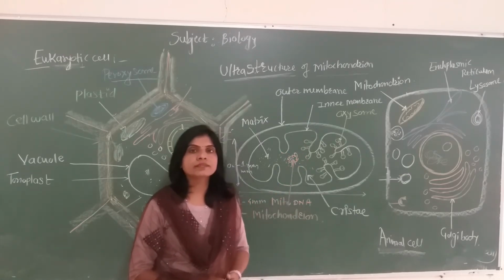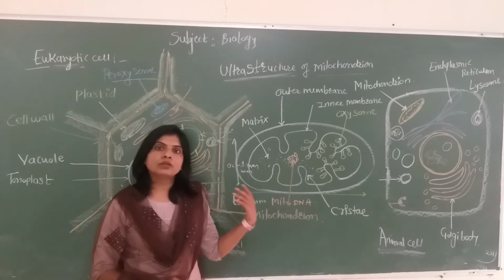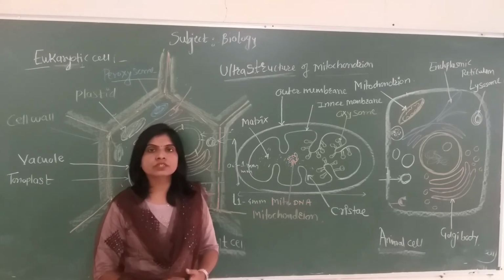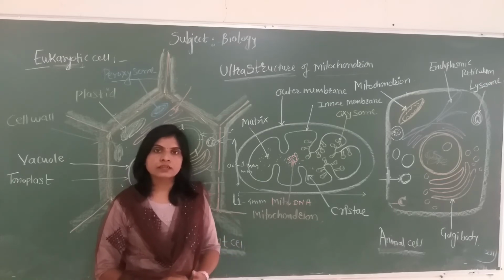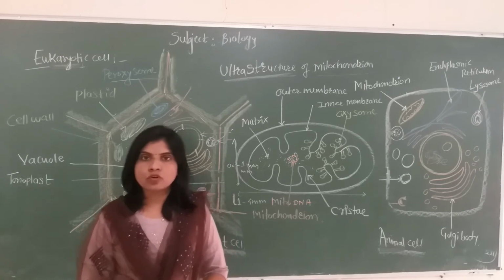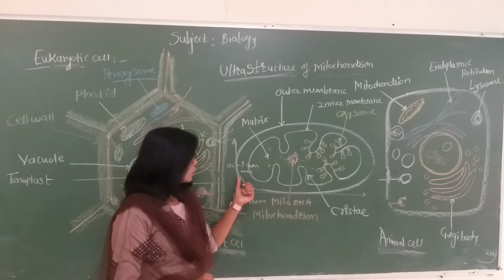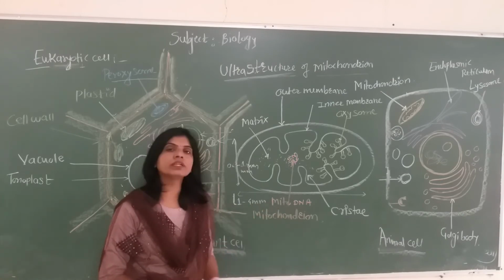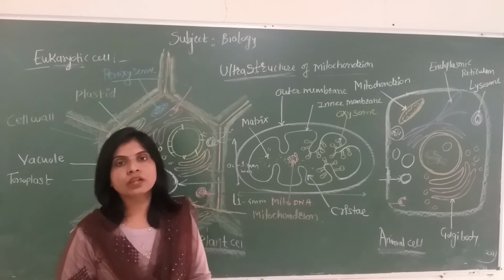In plant cells, their number ranges from 2 to 40 or more. In animal cells, their number ranges from 1000 to 1600 mitochondria per cell as per the need of the cell or the utilization of energy in the cell, as they produce energy. So their number increases whenever the energy demand of the cell increases. In plant or animal cells, mitochondria are about 0.2 to 1 micrometer in diameter and 1 to 4 micrometers in length. They are oval or filamentous.